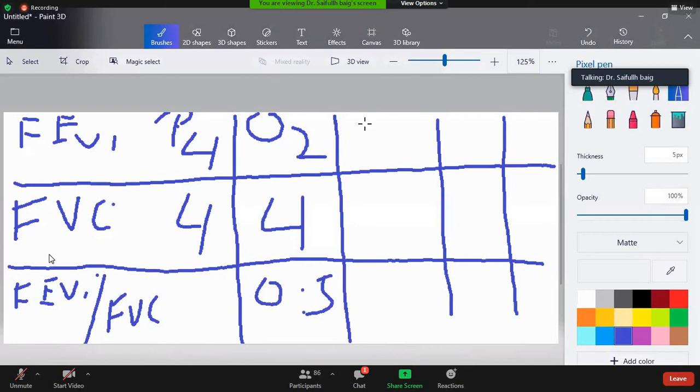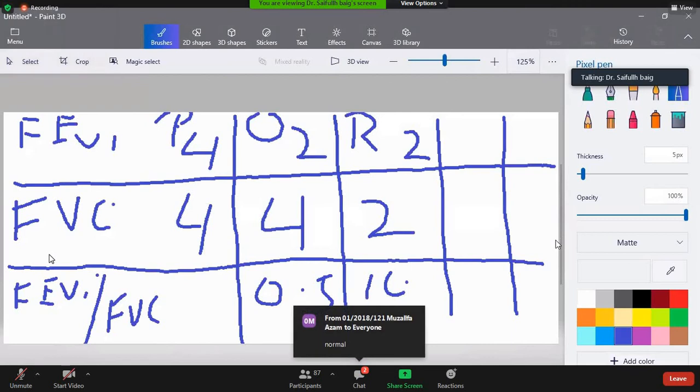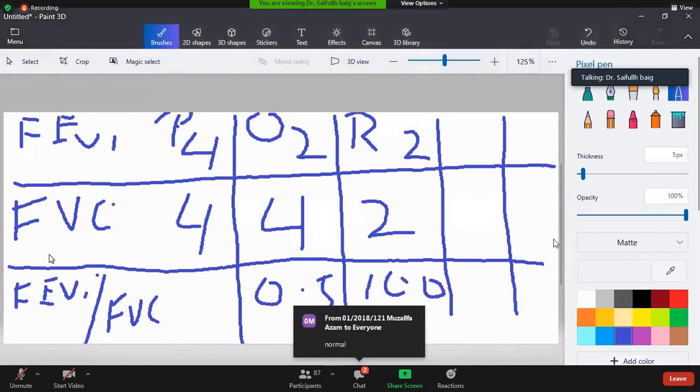Okay. Now this is the restrictive disease. In restrictive disease, what happens? The capacity of lung is less. So the patient's FEV1 will be reduced. FVC will also be reduced. So what will be the ratio? 2 upon 2. It will be 1, that is 100%.